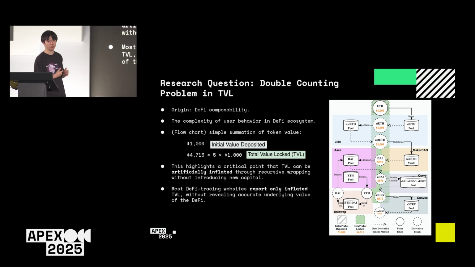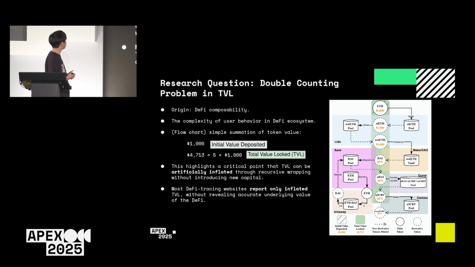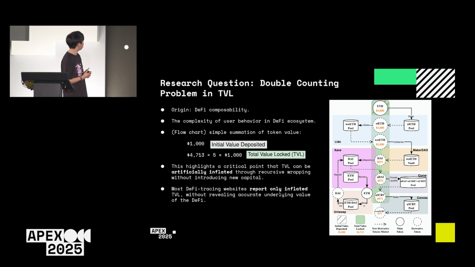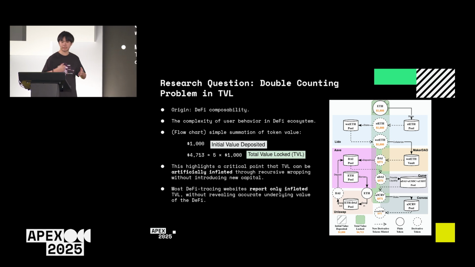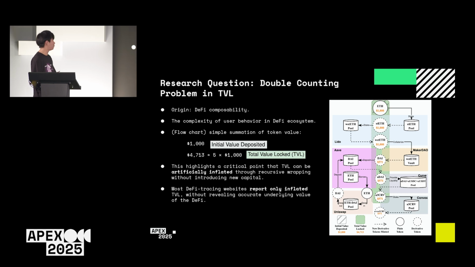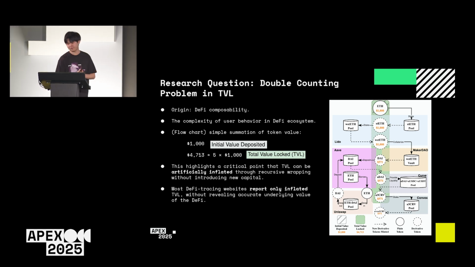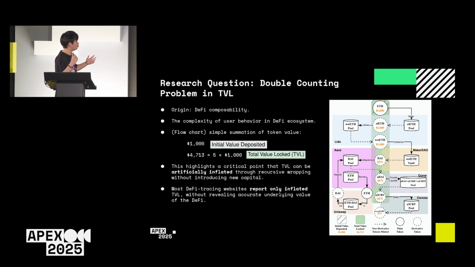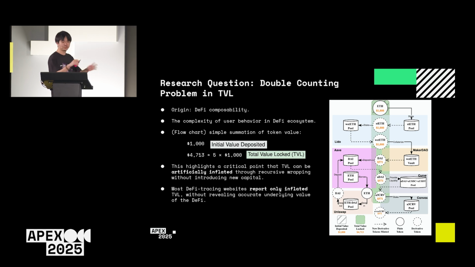If we take a closer look at the flowchart, the gray shading represents the $1,000 initial value that I deposited, and the green shading represents the TVL, which is about 5 times the initial value. This highlights a critical point: TVL can be artificially inflated through recursive wrapping without injecting any capital.